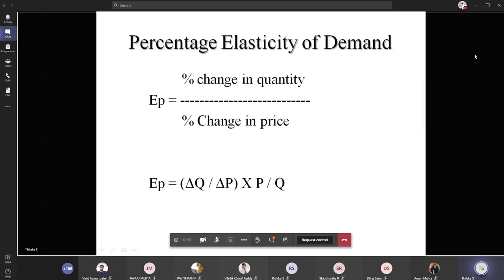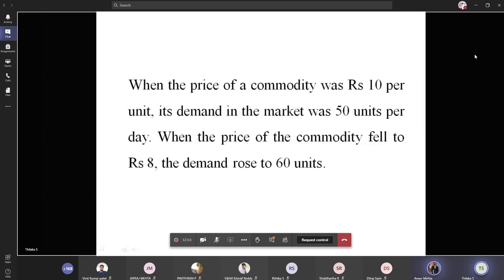Because all these values give the price elasticity's value. So what is the price elasticity here? Here is the formula: delta Q divided by delta P into P by Q. This is the formula. The answer is 1. Is the answer 1? Yes, ma'am, the answer is 1.